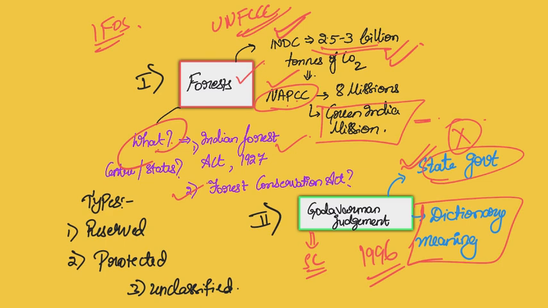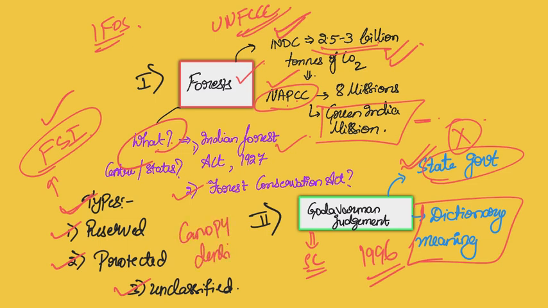It means that wherever there is a significant amount of trees, the government can consider that to be a forest area. Now, according to government classification, as you can see in the Forest Survey of India report, State of Forests, that comes up every 2 years, what is reserved forest, what is protected forest, what is unclassified forest, you have to know. And how does Forest Survey of India classify based on canopy density? What is this word canopy density? You have to know about that as well.